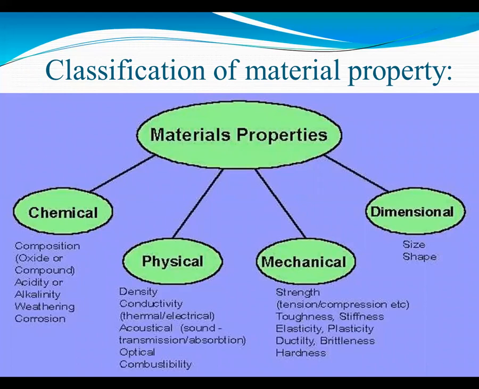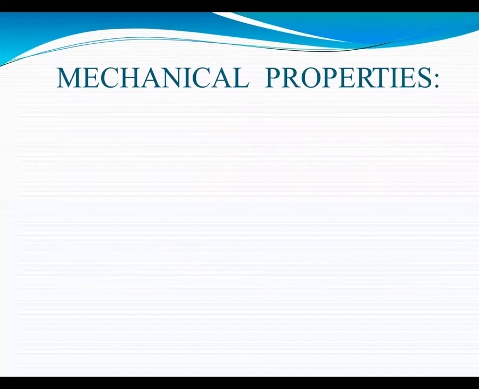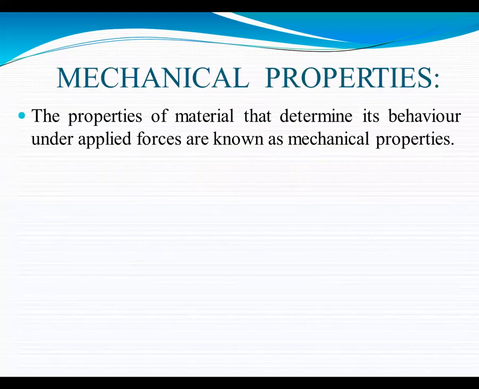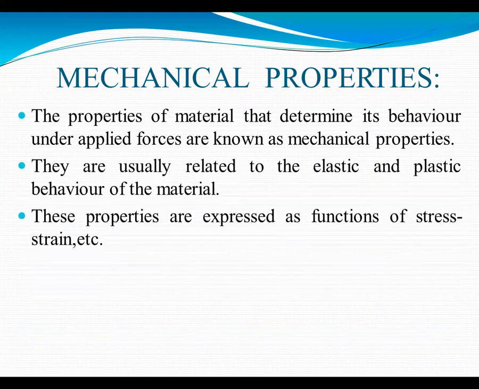In that, we are going to study the mechanical properties like strength, toughness, stiffness, elasticity, plasticity, ductility, brittleness, and hardness. Now, see mechanical property. The property of a material that determines its behavior under applied force is known as mechanical property.